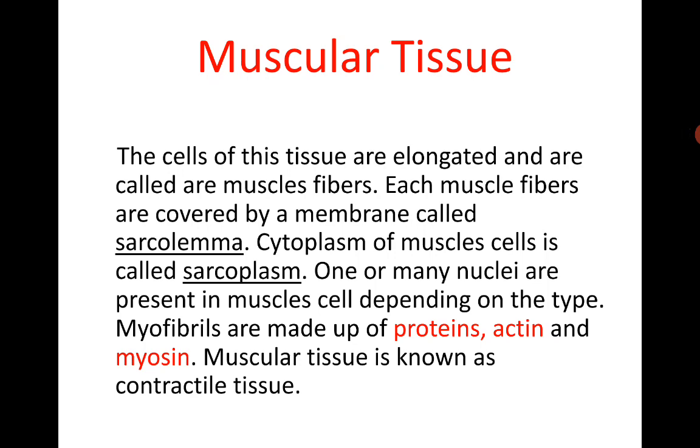Each muscle fiber is covered by a membrane called sarcolemma. Sarcolemma is the covering of the muscle fiber. The cytoplasm inside muscle cells is called sarcoplasm. Sarcoplasm means the cell fluid of the muscle fiber. One or many nuclei are present in the muscle cells, depending on the type. Myofibrils are made up of proteins, actin and myosin.